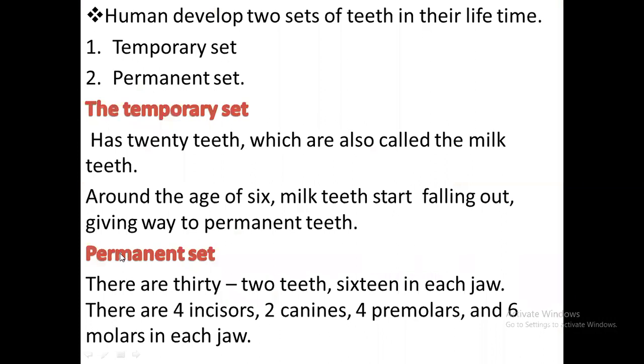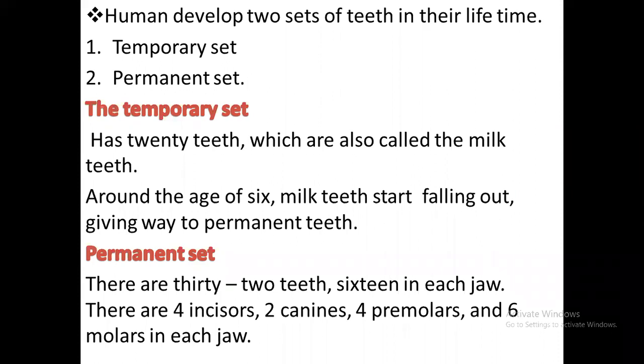Humans develop two sets of teeth in their lifetime. You may remember that around age six, the set in your mouth fell out. We call that the temporary set, and after that you have the permanent set. The permanent set consists of 32 teeth, and the temporary set contains only 20 teeth. The temporary set has 20 teeth, which are also called milk teeth.